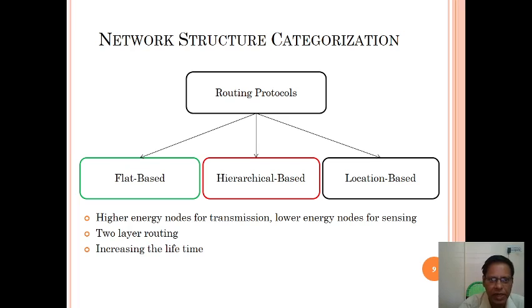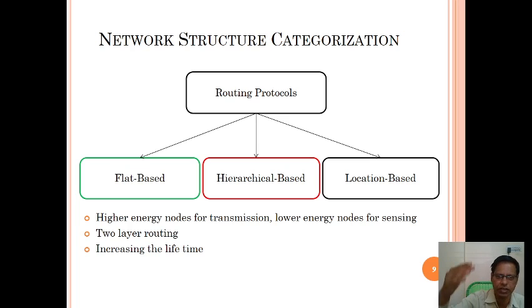Here we can see the network structure categorization. Network structure categorization is about protocols. Protocols are divided into three: flat based, hierarchical, and location based. Just now we saw the first, and the second one is hierarchical based.